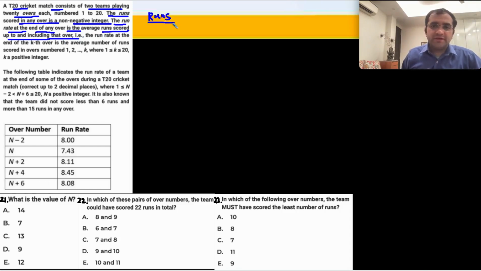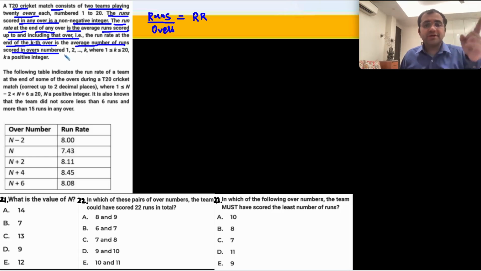What is the run rate? Runs upon overs. That's it. Run rate is runs upon overs. That is, the run rate at the end of the kth over is the average of the runs scored in overs 1, 2, 3, 4, 5, 6 up till k.